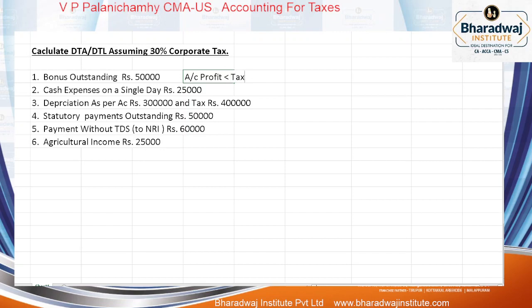Tax profit. So deferred tax asset or deferred tax liability? Deferred tax asset, 50,000. This is a deferred tax asset item, 50,000. Next paragraph.